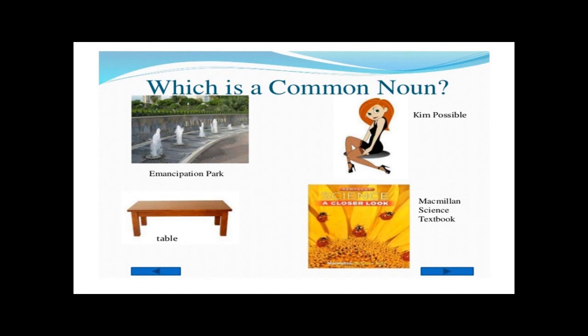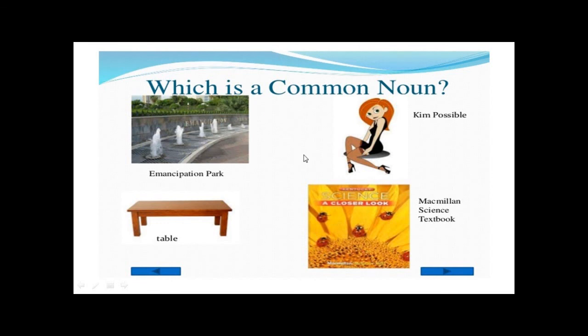Even if I don't know, I must look at the capital letter. If it starts with a capital letter, it's proper, and it has a name, so it's proper. Kim is a name, proper. The book here has a name, Macmillan Science, so it's proper. Just here the table, it can be any table, so it's a common noun.